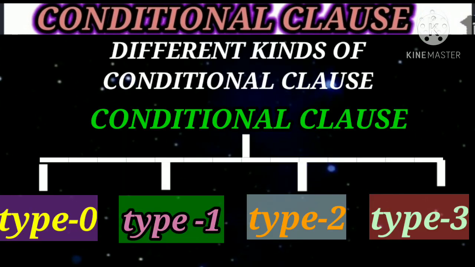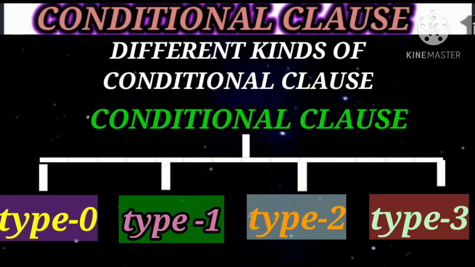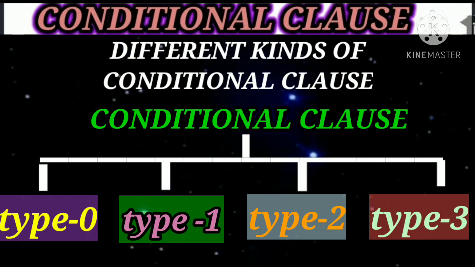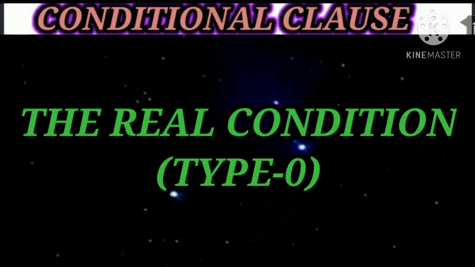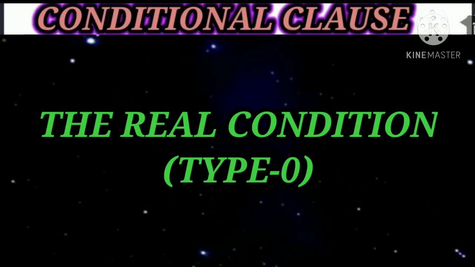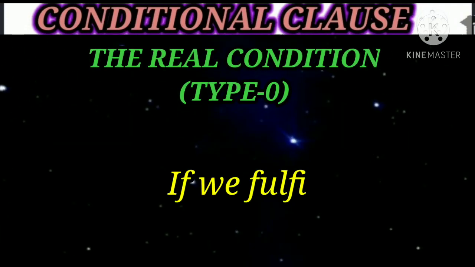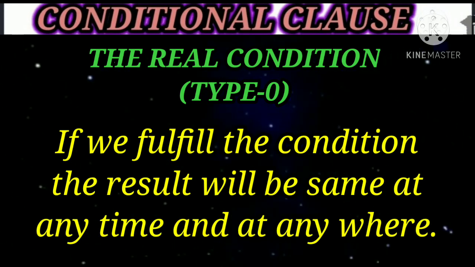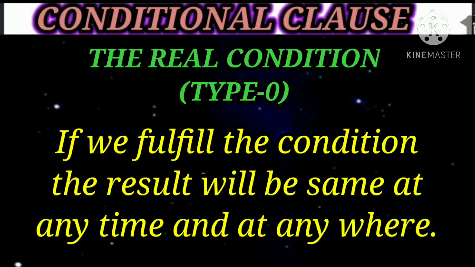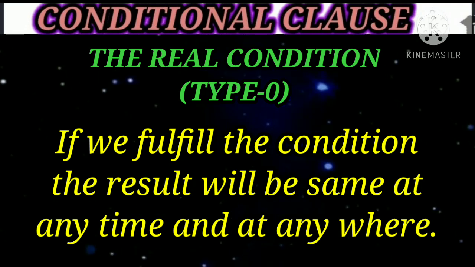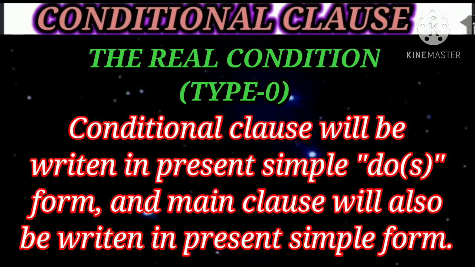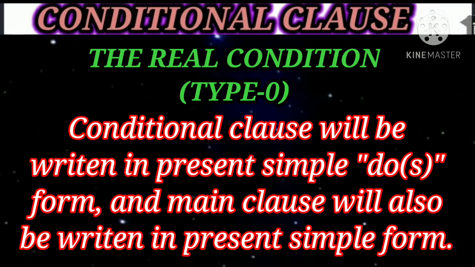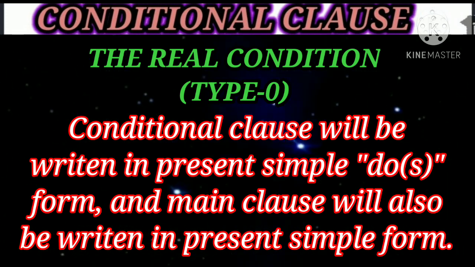Now let's see different types of conditions and conditional clauses. First, the real condition or type 0 condition. If we fulfill the condition, the result will be the same at any time or anywhere. For this condition, we have to write the conditional clause in do or does form or present simple.